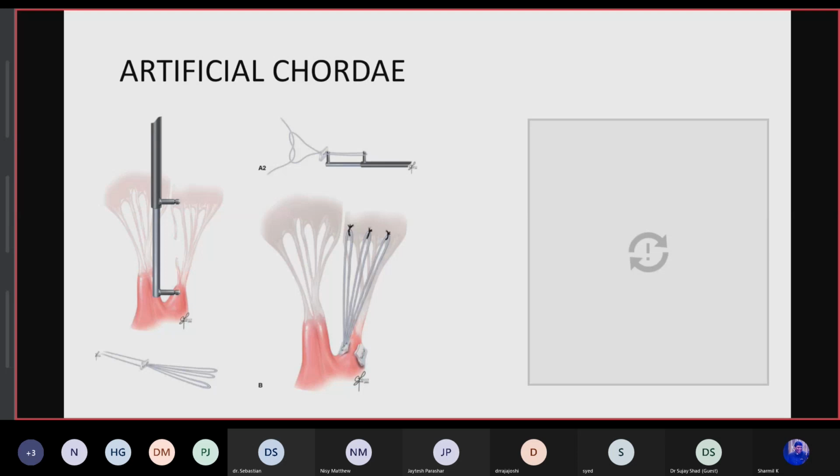And there is one more technique, the figure of 8 suture technique, where this diagram, I don't know why it's not coming. What happens is you take a suture and, with the use of figure of 8, place it on the papillary muscle. With the help of traction and proper height measurement with the leaflet, these leaflets are attached to the papillary muscles, making artificial chordae with the height approximated properly.